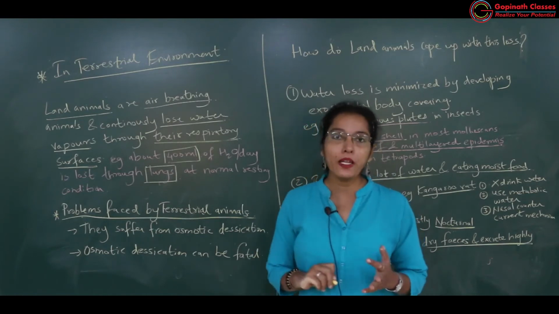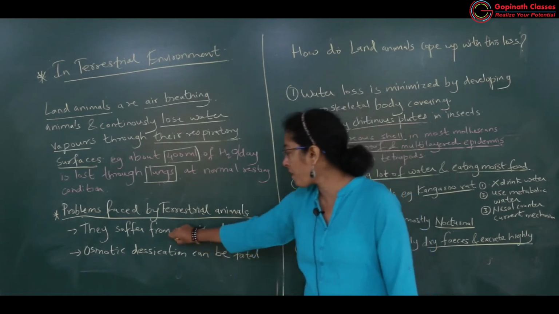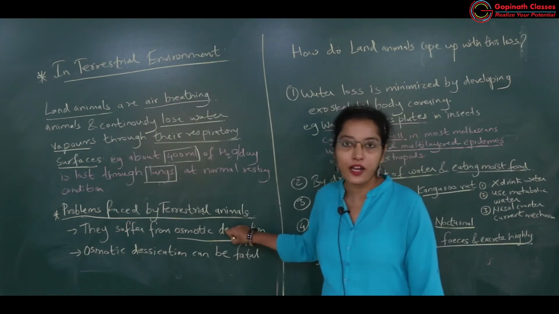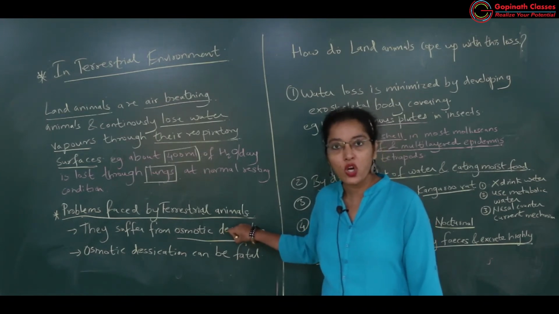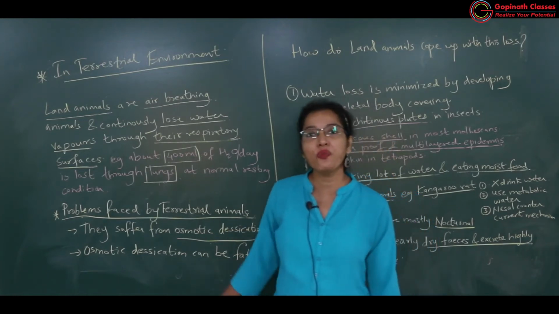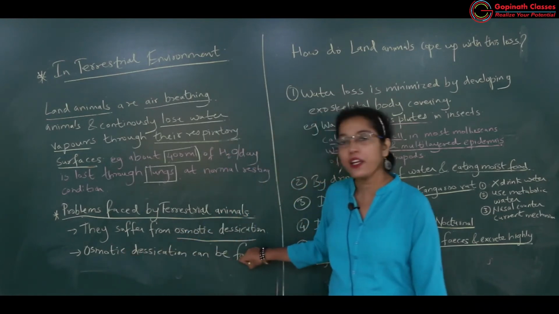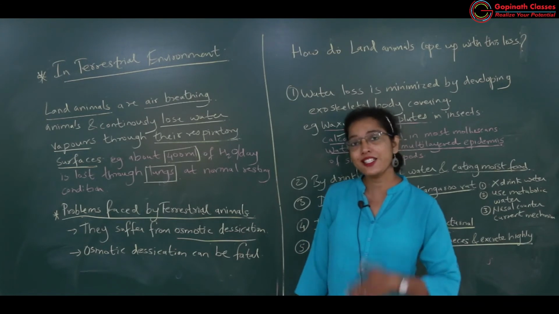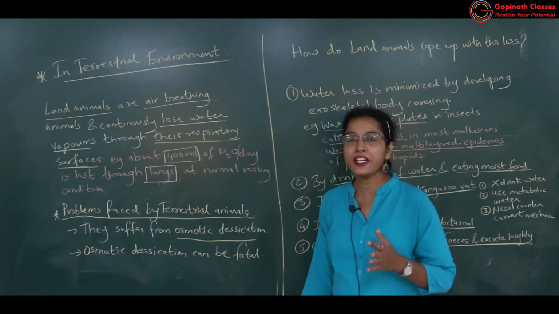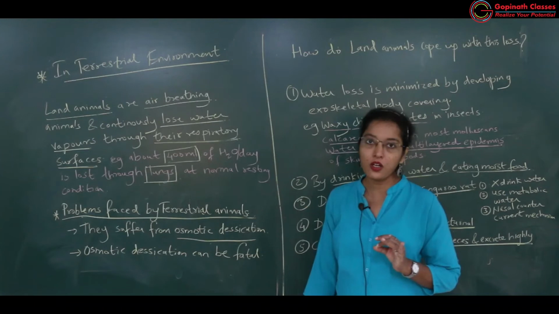What is the major problem faced by these terrestrial animals? They suffer from osmotic desiccation. Desiccation means drying up; there is excess water loss. When there is excess water loss, the solute concentration in the body fluid will increase. Osmotic desiccation can be fatal also, because of excess loss of water. The organism may die due to excess dehydration, excess loss of water from the body.